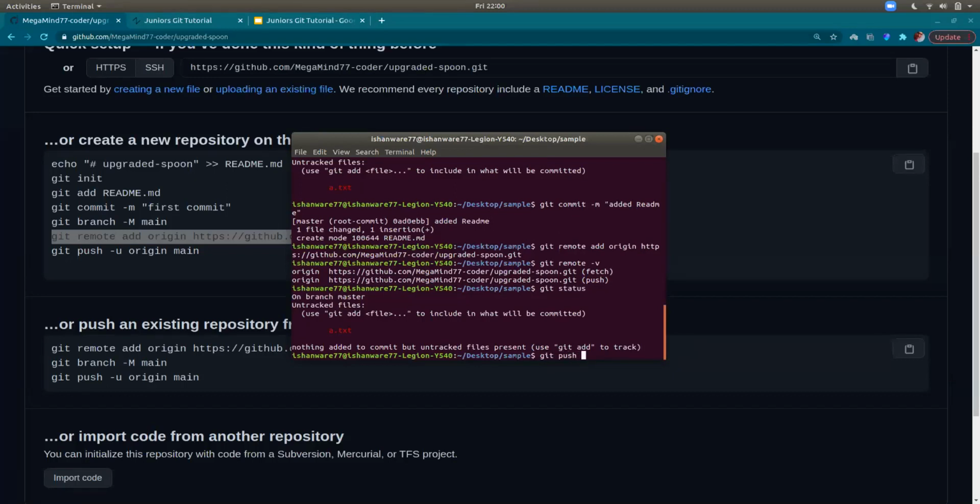Wait, wait! Don't push it yet. Just so they know, right now a.txt is still red because we've never staged it, and readme.md is gone from staging because we've already committed it. So there is nothing green because nothing is in the staging area at the moment. What was in the staging area has been committed, and what was never in the staging area is still not in the staging area.